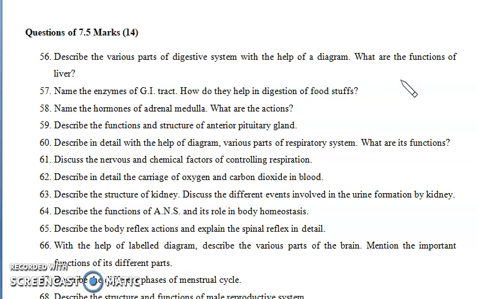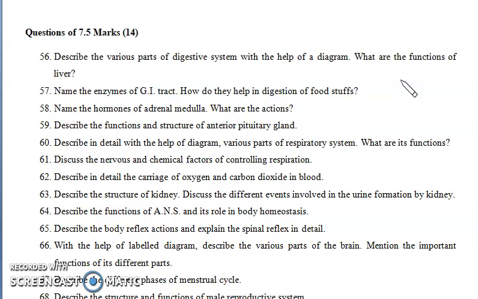Next question is: name the enzymes of the GIT tract and how they help in digestion of foodstuffs, right? In this you have to write the enzymes starting from your mouth, salivary amylase, pancreatic amylase. There are so many enzymes involved in digestion of carbohydrates as well as proteins and fats. So you should write these types of enzymes, right?